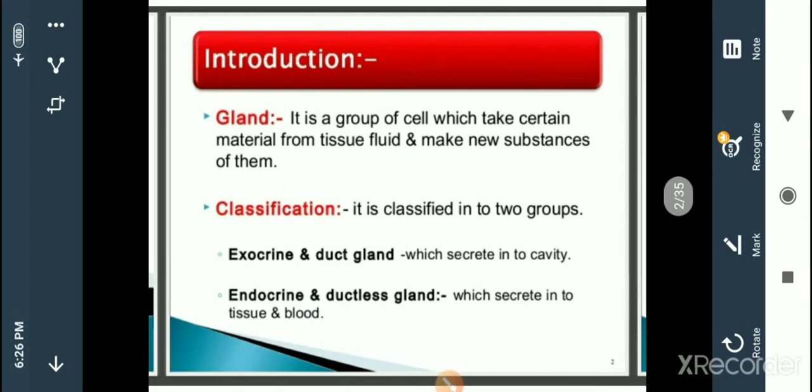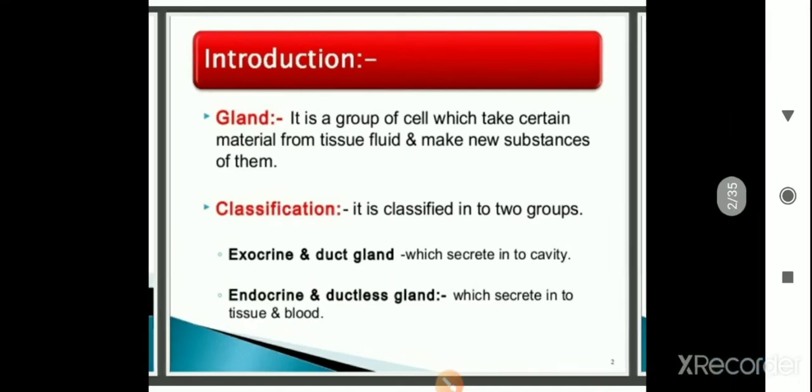And what about duct glands and ductless glands? The exocrine glands are the duct glands, which means they are associated with ducts. They attach to ducts and need the tubular system for the secretion. Whereas endocrine glands directly secrete their secretions into the tissue and the blood, the connective fluid.